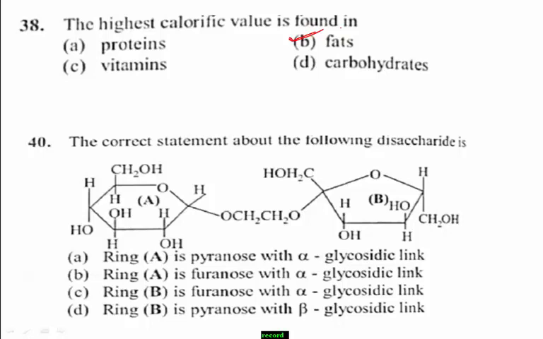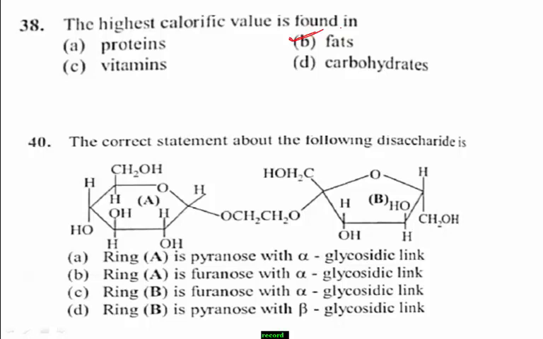Remember, A ring is pyranose with alpha glycosidic linkage. When you observe the structure, the 6-membered cyclic structure of glucose is called the pyranose structure, in analogy with pyran, which is a cyclic organic compound with 1 oxygen and 5 carbon atoms in the ring. Hence, ring 1 is pyranose definitely.